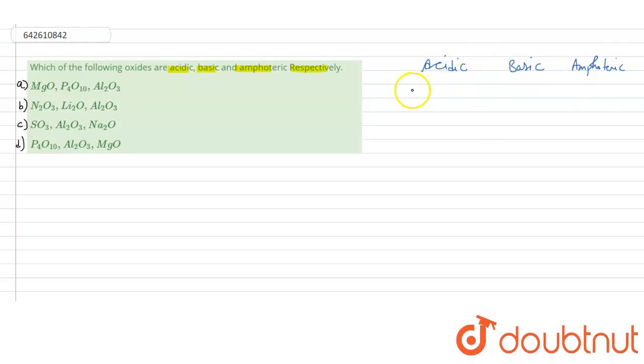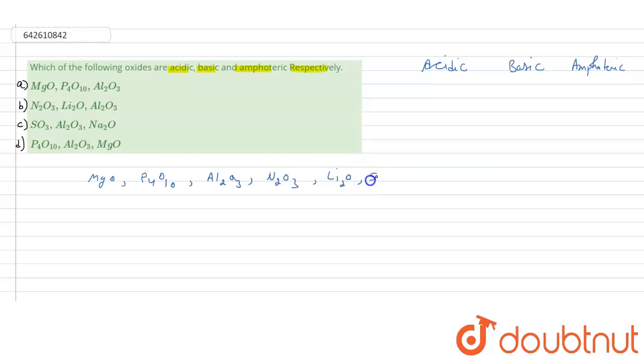So here we have oxides: MgO, P4O10, Al2O3, and N2O3. I am just writing all the oxides which are present in these four options: N2O3, Li2O and Al2O3.